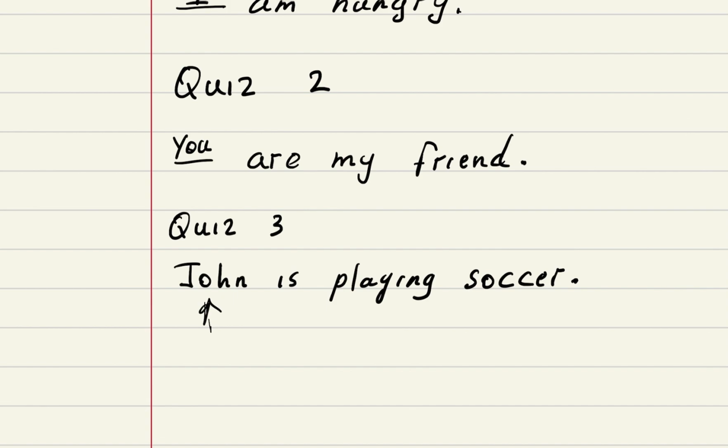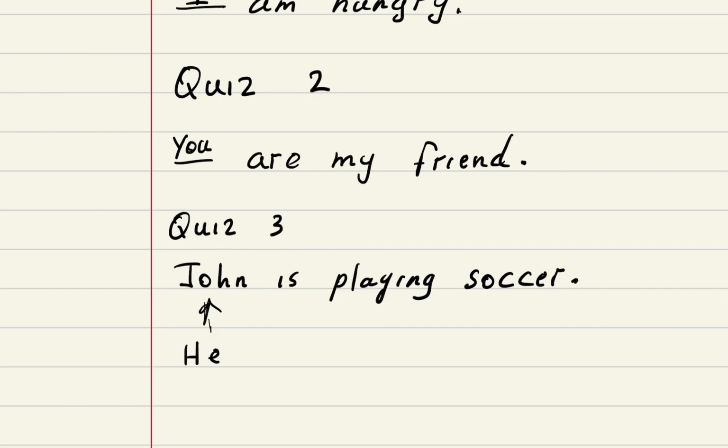So typically, remember, we're going to be using the third person subjective personal pronoun, because remember, John in this sentence itself is the subject, right? He's the one who's doing the action. He's the one who's playing. So I think I just gave you a clue to what pronoun you might use. So John is typically a male name, so we would use the third personal pronoun.